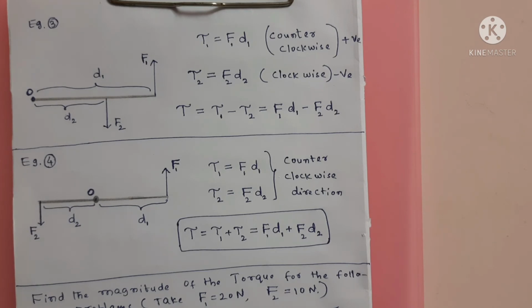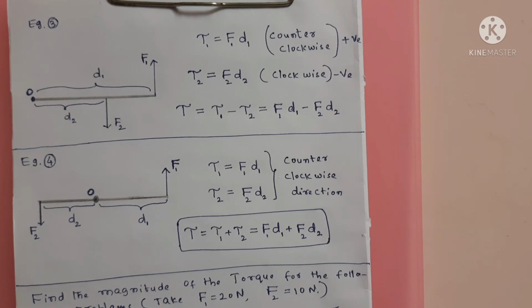See the beauty here. This F1 is trying to rotate this rod in the counterclockwise direction. F2 also is trying to make this rod move in the counterclockwise direction. So the torque due to F1 and the torque due to F2 are both in the counterclockwise direction.